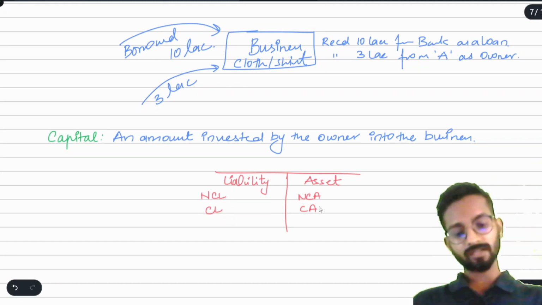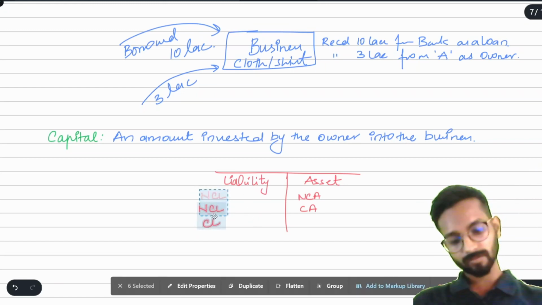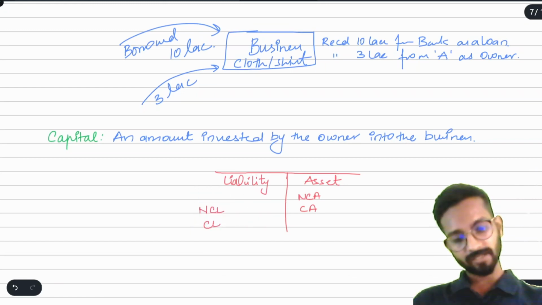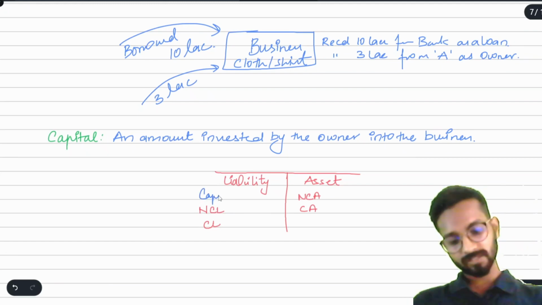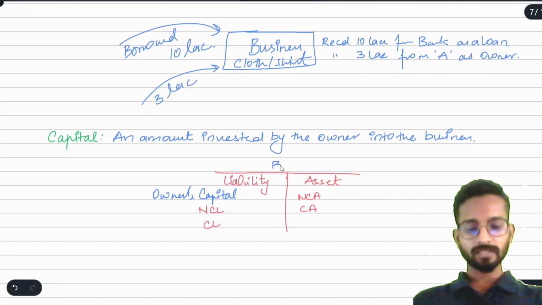Simple, this we have already learned, but we know that capital is also a liability. So on the liability side, they also write the owner's capital.